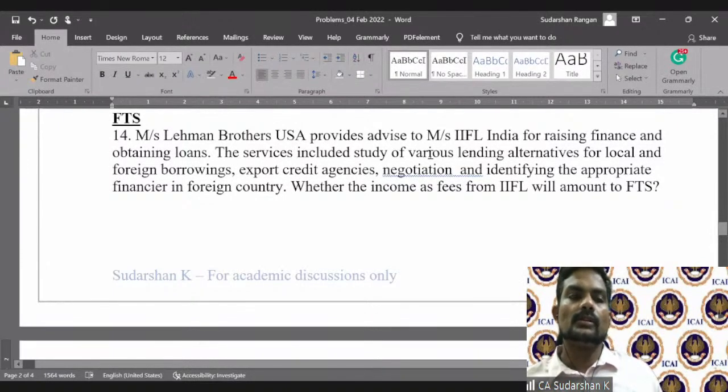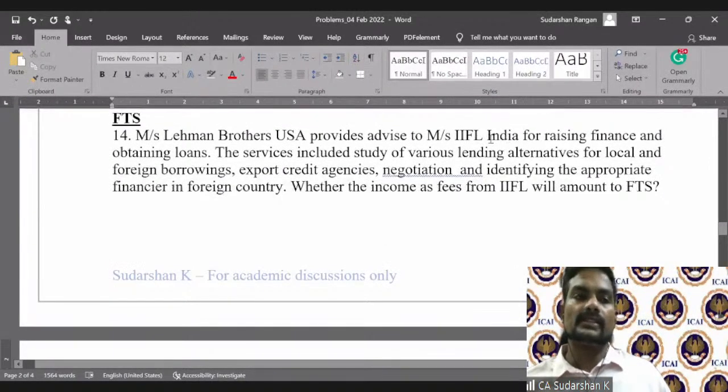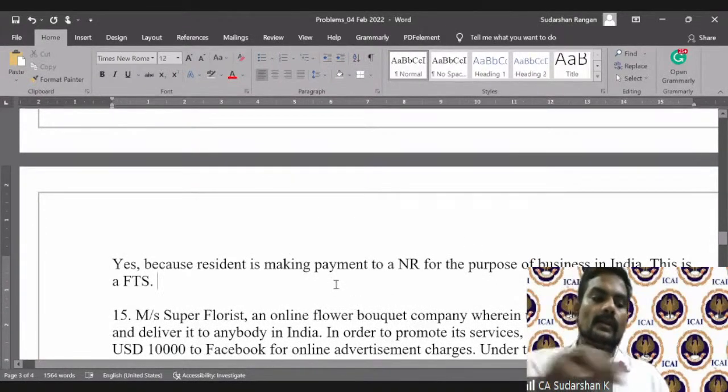Services include, you can either call it consulting or technical, however you want, but nevertheless, this will definitely come under the FTS ambit. And IIFL is an Indian company. This is for the business in India. So therefore, they're making payment to a non-resident, and hence 9(1)(vii) will attract.